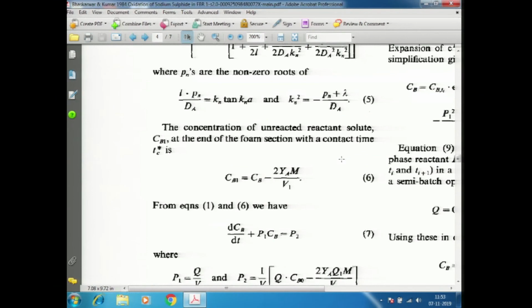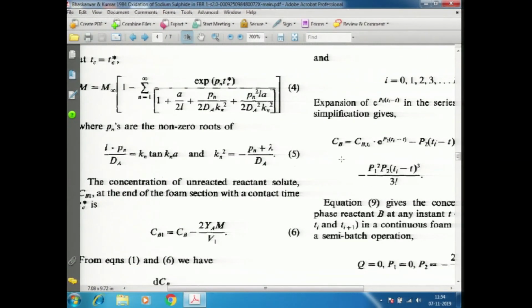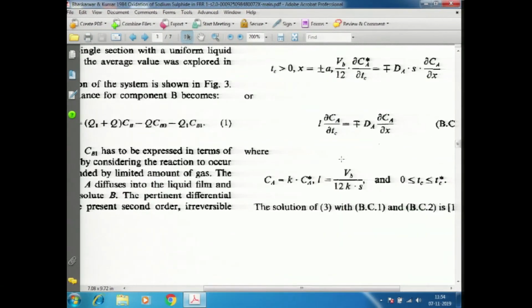Initial concentration when the foam film starts is Cb. So, Cb minus this is the drainage concentration. Okay. We simply have to plug it in that equation for that material balance. Now, only Cb1 was unknown here.